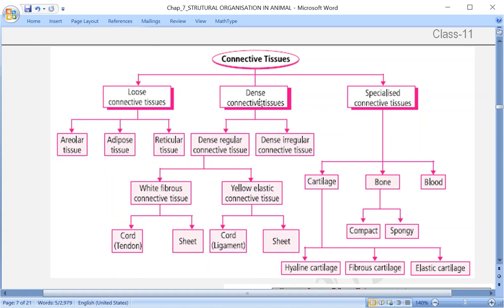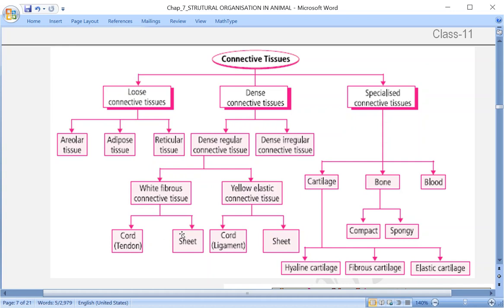Second one, dense connective tissues. They are classified into dense regular connective tissue and dense irregular connective tissue, where the dense regular connective tissue is further classified into two types: white fibrous and yellow elastic connective tissue. White fibrous connective tissue and yellow elastic connective tissue, where in case of the ligament and tendon, you must have